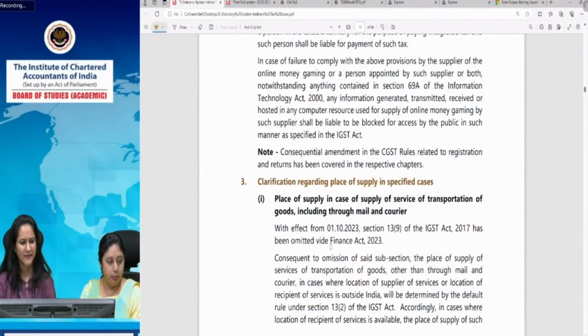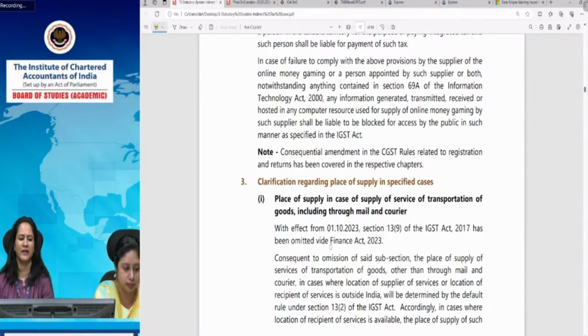Another amendment is that place of supply in case of supply of service of transportation of goods, including through mail and courier, was taken care of by the specific entry Section 13(9) of the IGST Act of 2017. Now it has been omitted by Finance Act 2023.